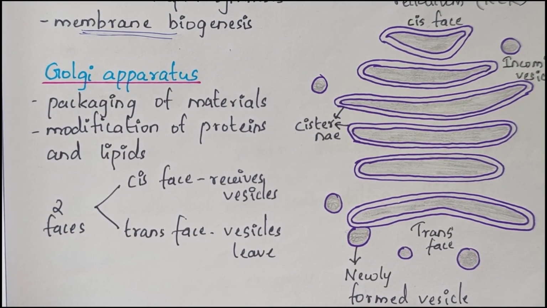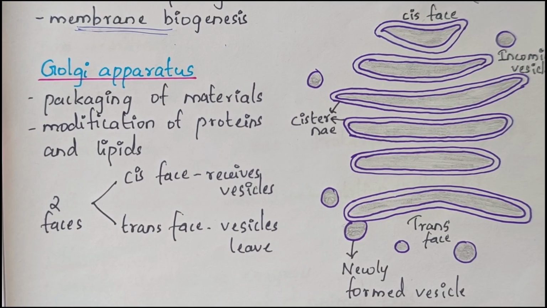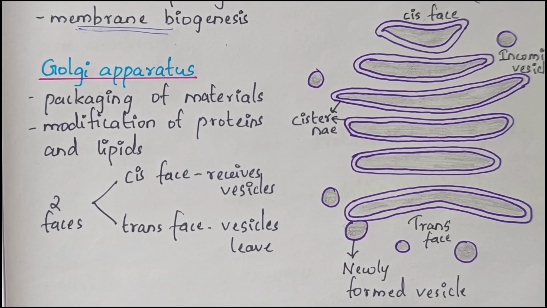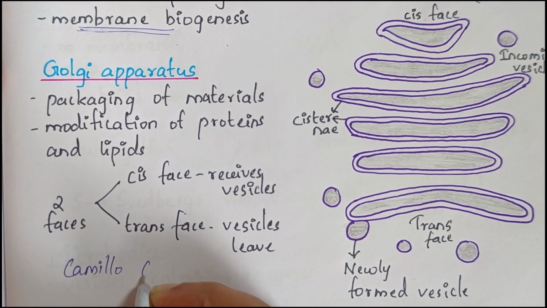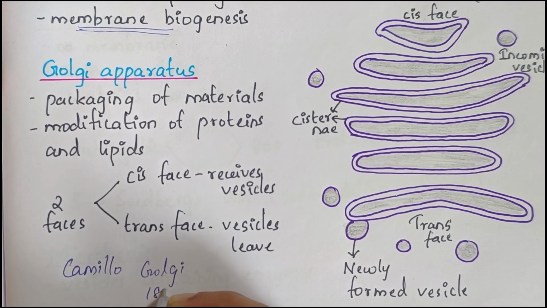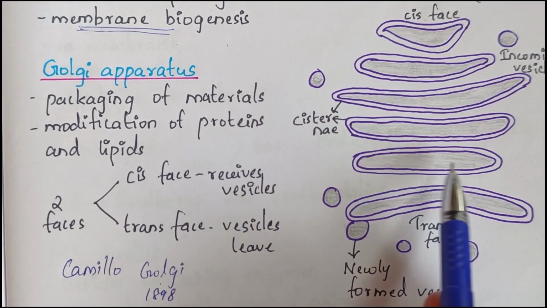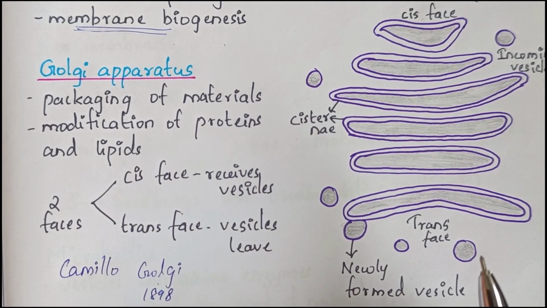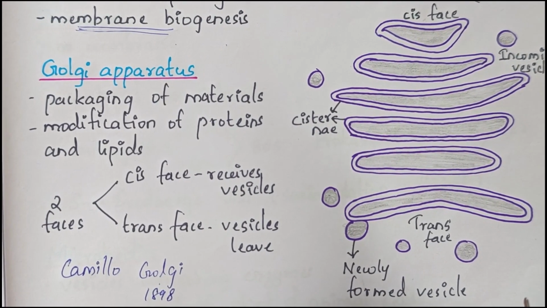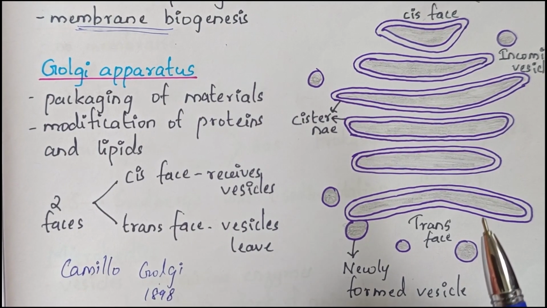Next, we have Golgi apparatus, also called Golgi bodies or Golgi complex. The Golgi apparatus was first discovered by Camillo Golgi in the year 1898. It consists of many flat disc-shaped sacs stacked parallel to each other. They are known as cisternae. Its main function is packaging of materials which are to be delivered either to intracellular targets or secreted outside the cells.